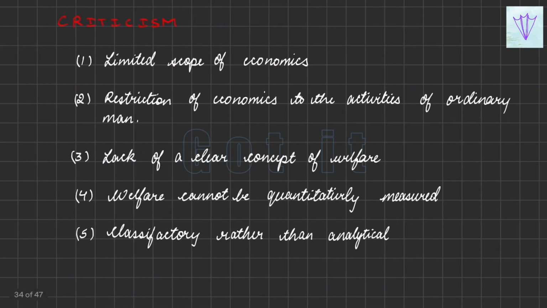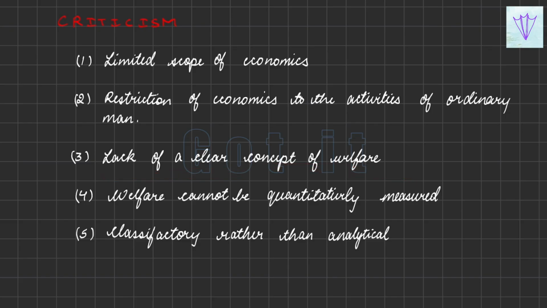But even then there was some criticism of Marshall's welfare definition as well, because it has shown the limited scope of economics and the restriction of economics to the activities of the ordinary man, and everybody faced the problem of choice. But Marshall has not spoken about the problem of choice, and also there is a lack of clear concept of welfare.